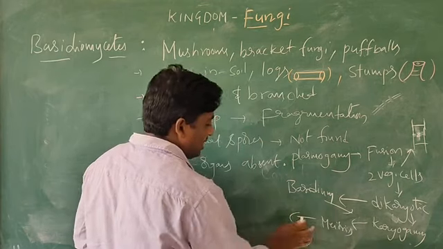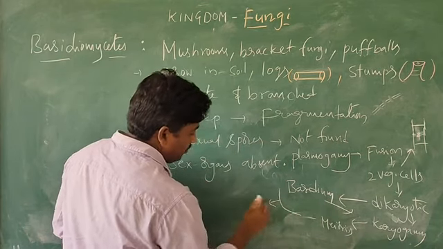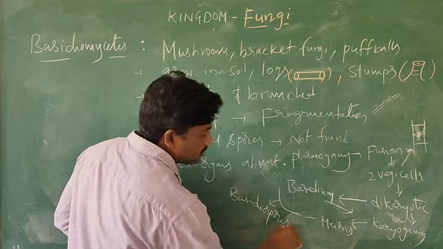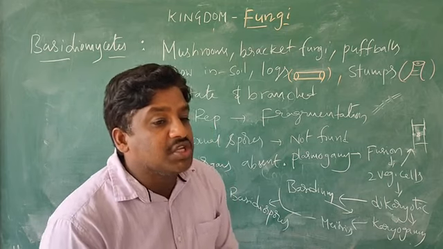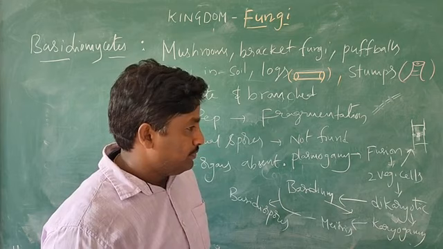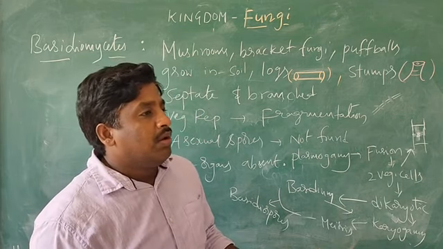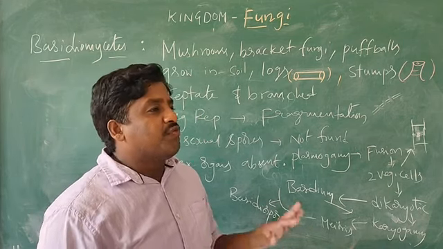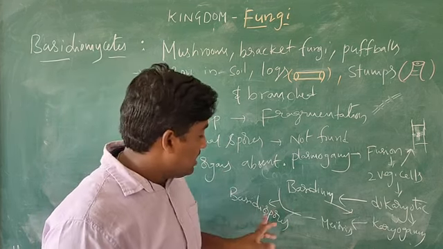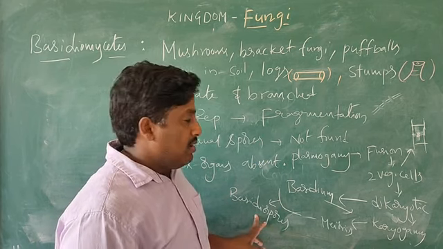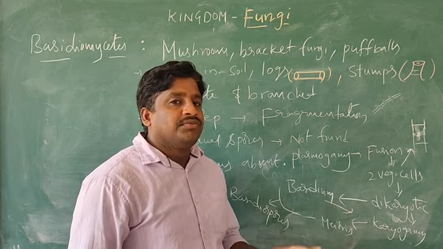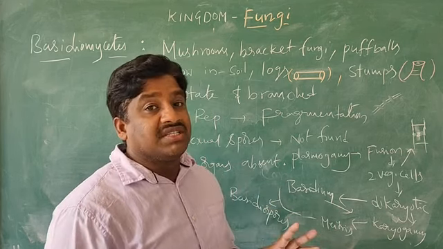So here the basidiospores are formed. These basidiospores are produced on the basidium. This basidium is formed from the fruiting body, what you call the basidiocarp.